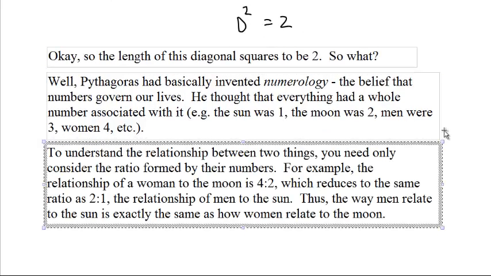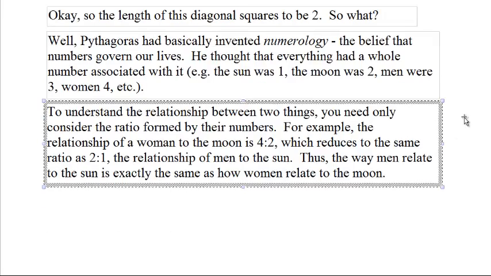To understand the relationship between two things, you need only consider the ratio formed by their numbers. For example, the relationship of woman to the moon is 4 to 2, which reduces, like 4 halves, which reduces to the same ratio, 2 to 1, as the relationship of men to the sun. Thus, the way men relate to the sun is exactly the same as how women relate to the moon.